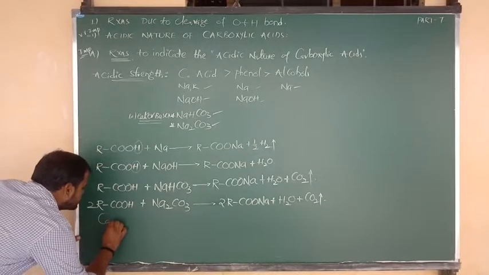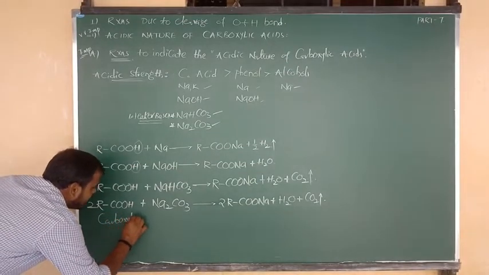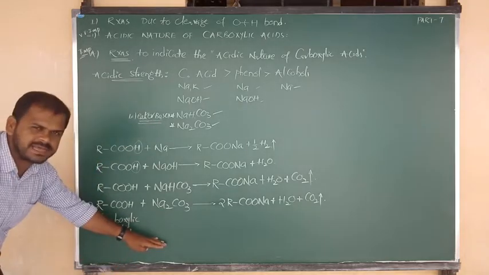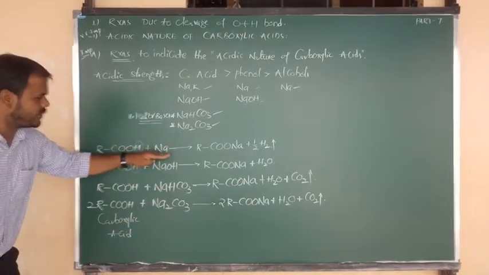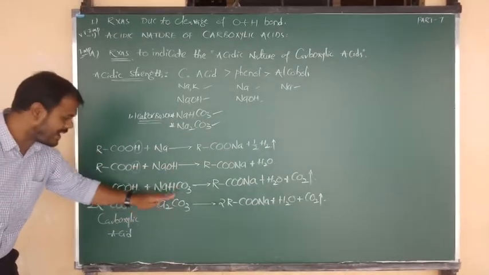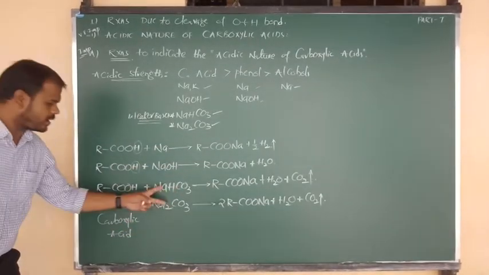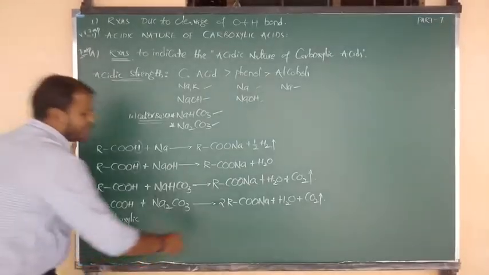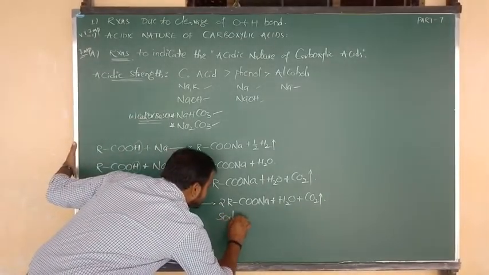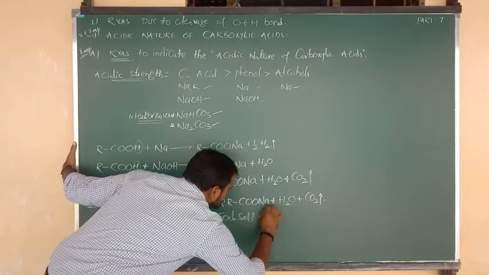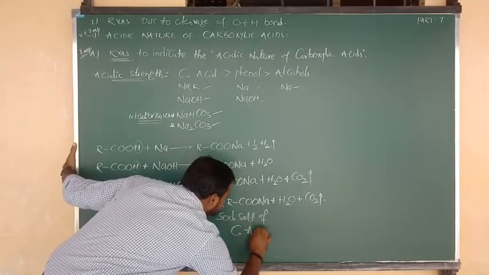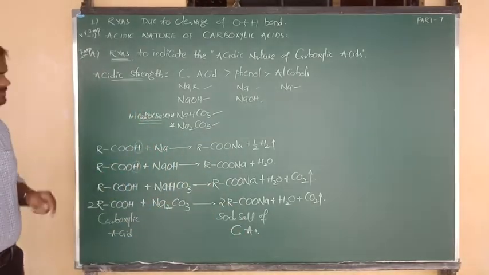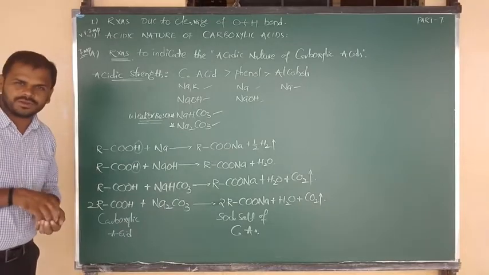So what is the formula of this compound? Carboxylic acid. Yeah, here 4 different reagents are there. You know everything: sodium, sodium hydroxide, sodium bicarbonate, sodium carbonate. The last 2 are weaker bases. Okay, all of you? Good. And what is the product you are getting in all 4 cases? The product is nothing but the sodium salt of carboxylic acid. I hope you understand the story clearly.